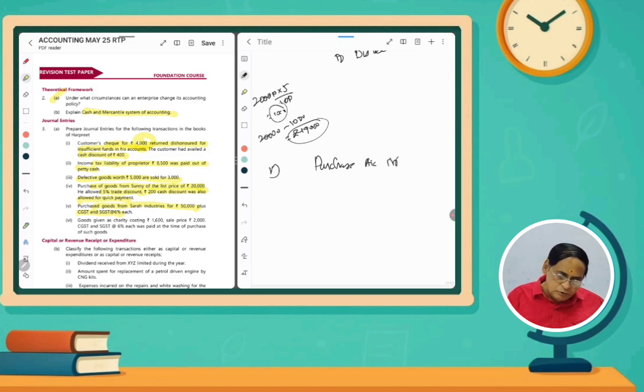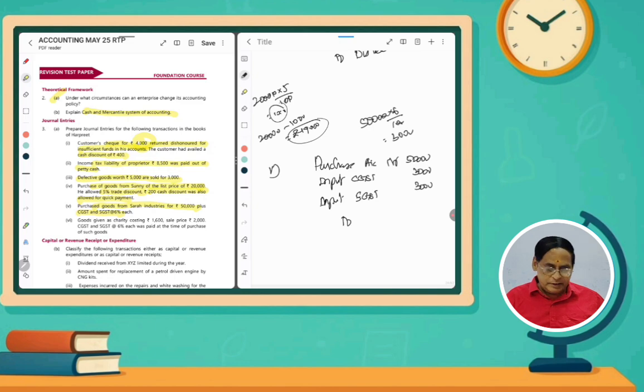How much are we purchasing? 50,000 rupees. Normally the entry will be purchase of goods, and then input CGST: for 50,000 rupees at 6%, that means 3,000 rupees should be debited. Then input SGST, that is also 3,000 rupees. Then, to the one from whom you purchase, credit the giver.